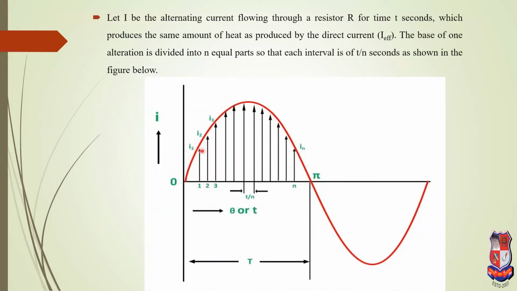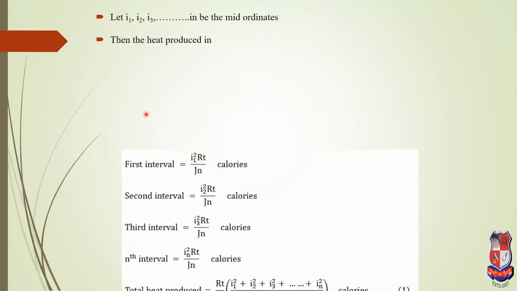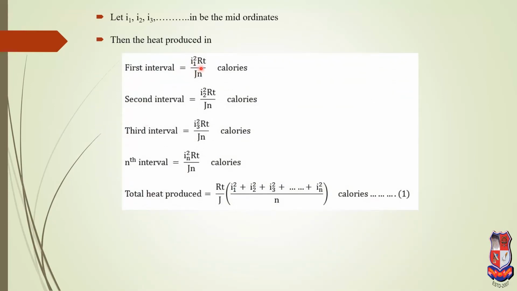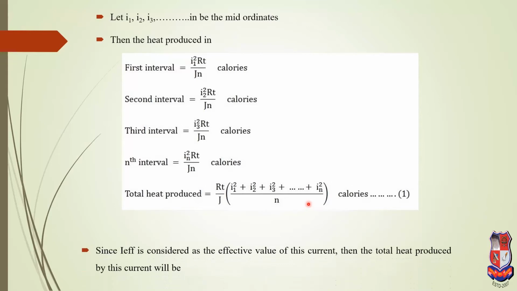Take the first interval, second interval and third interval up to the n-th interval. In general, for the first interval, i1 squared R t divided by J calories, and likewise for the second, third and n-th. We take the common value out and get the final equation.